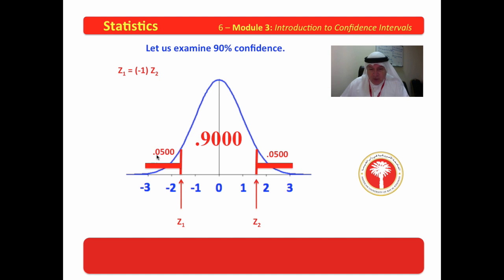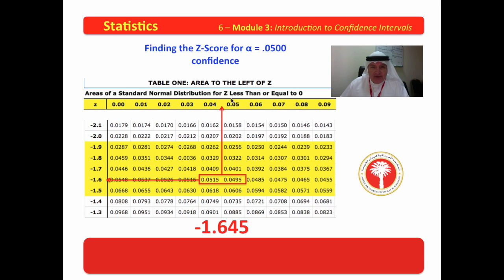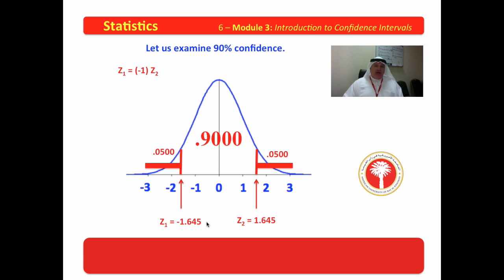Our error, again, is 0.05. Let's go find 0.05 in the table. So we would go to the negative tables, and we would look for an area of 0.05. And here I've identified it for you. But if you notice, 0.05 is in the middle of negative 1.64 and negative 1.65. So we might interpolate and call that negative 1.645, since it's directly in the middle. Now what that means for us is that with our z-score boundaries of negative 1.645 and 1.645, we have trapped exactly 90% of the data in the interval.